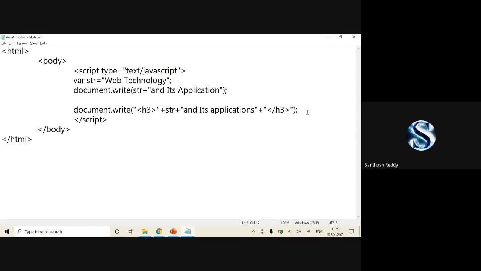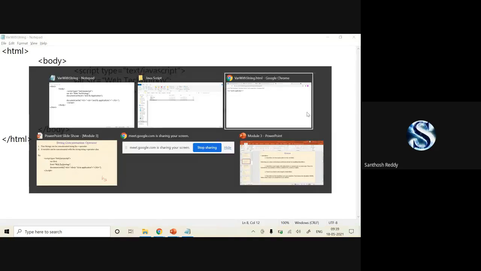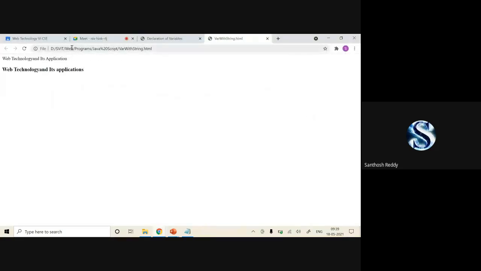Close. Save it, go back to the code and refresh it. So now you can check it out: web technology and its application. You have got your output. So web technology is a value which is assigned to the variable, and "its application" is the string. This is how we can concatenate the variable with the string.